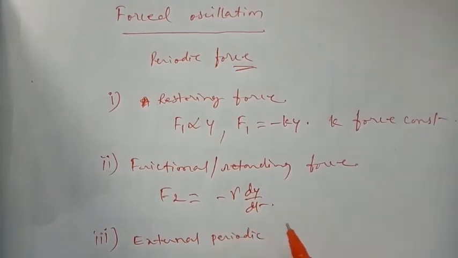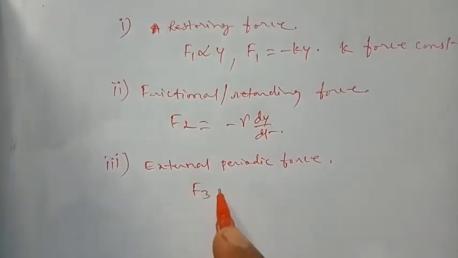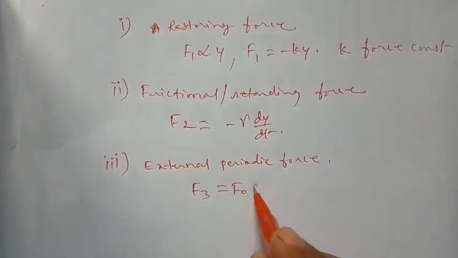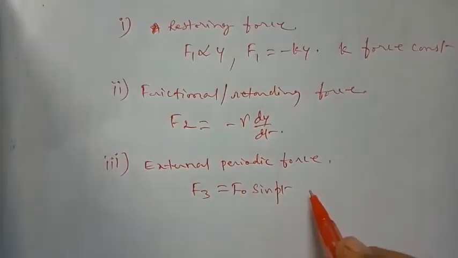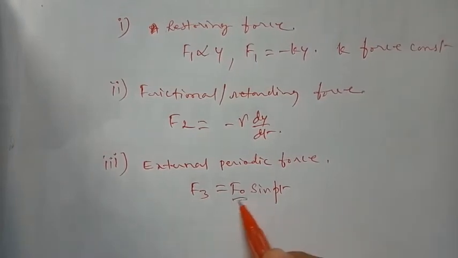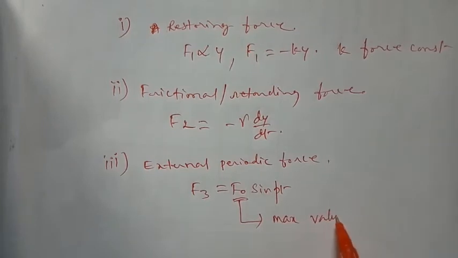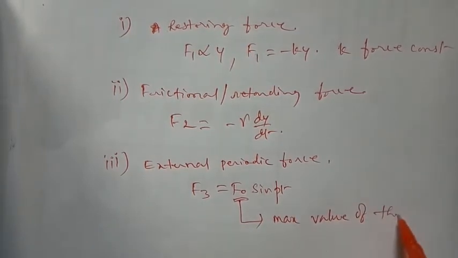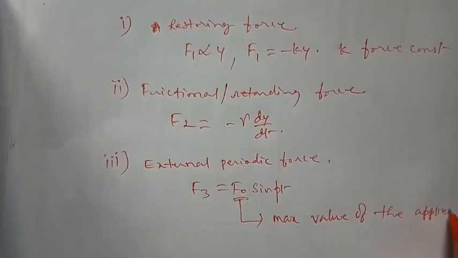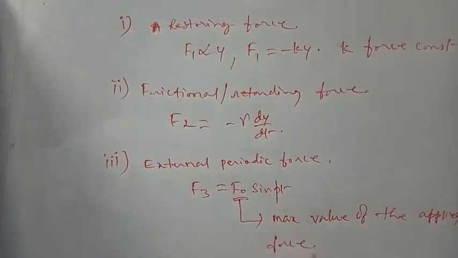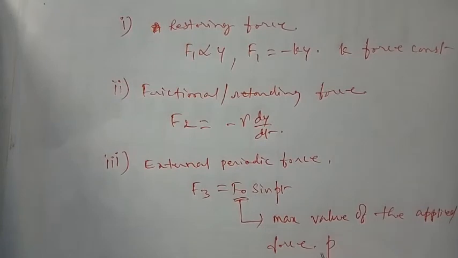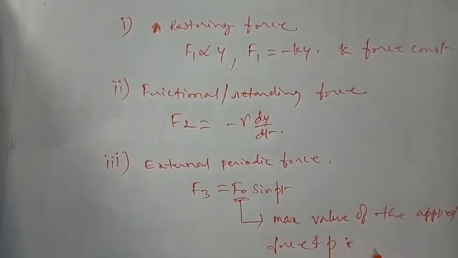This third force, the periodic force, is represented by F3 is equal to F0 sin Pt, where F0 is the maximum value of the applied force, in other words its amplitude, and P is its angular frequency.